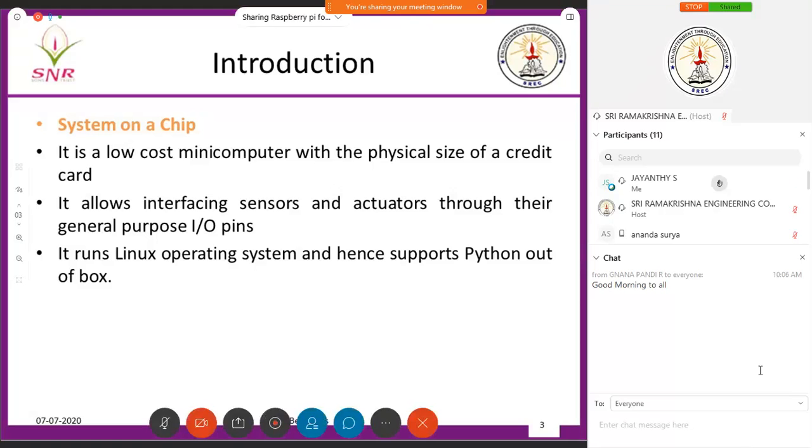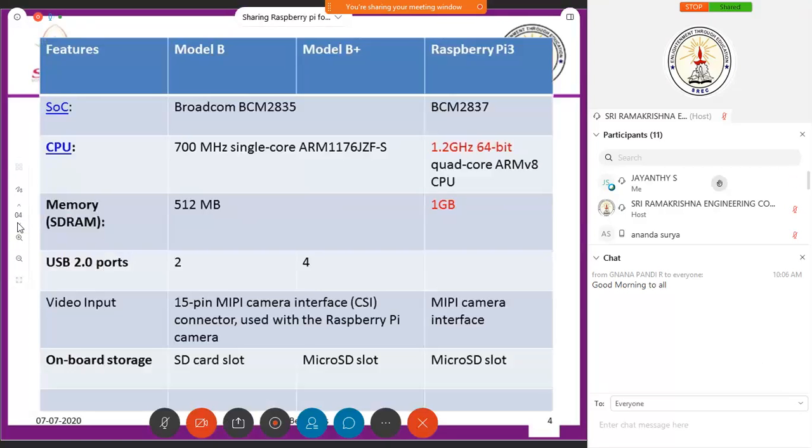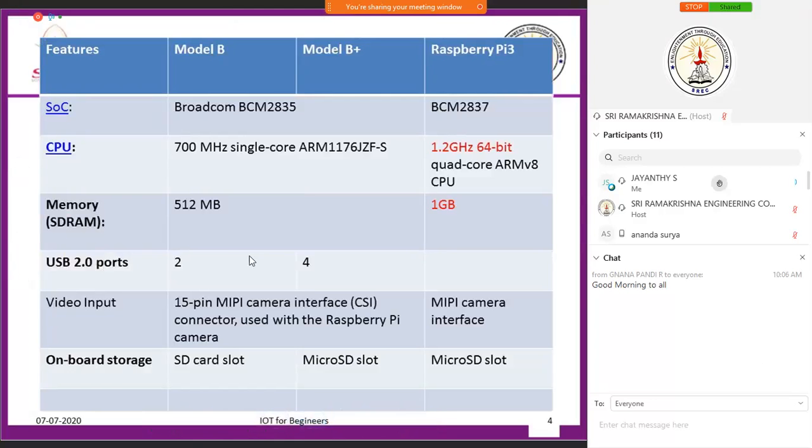And the Pi runs the Linux operating system and hence definitely supports it. So I am going to show you programs in Python. So this is the difference between the previous versions of Raspberry Pi Model B, Model B Plus, Raspberry Pi 3. Raspberry Pi 3, we have both Raspberry Pi 3B boards and Pi 3B Plus boards. We have all these boards. So we started with Model B, we moved to Model B Plus, and when Pi 3 came, we bought some Pi 3 boards and Pi 3B, B Plus boards. So what is the difference between the previous versions and Pi 3 board? Because I'm going to show you experiments using Pi 3 board.